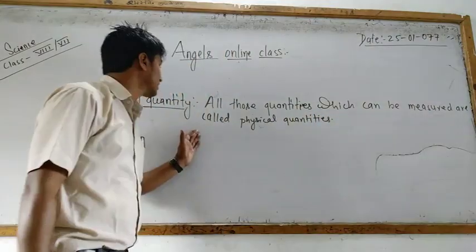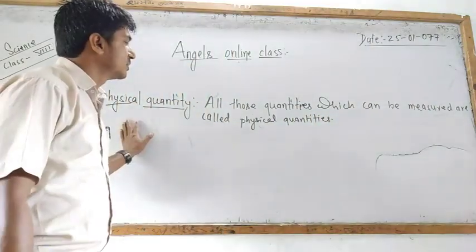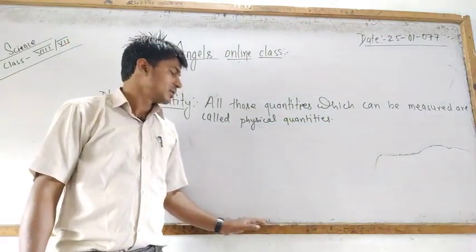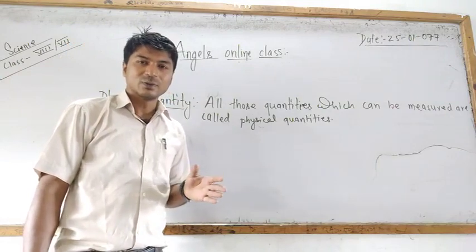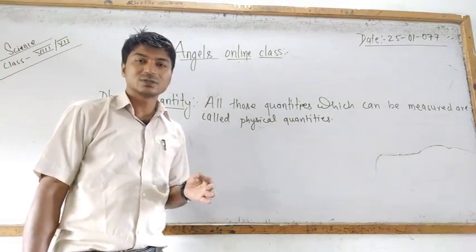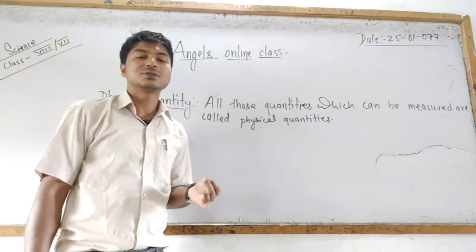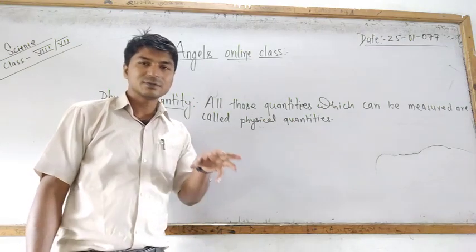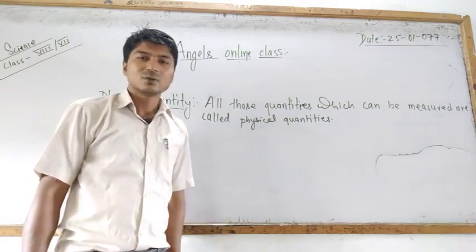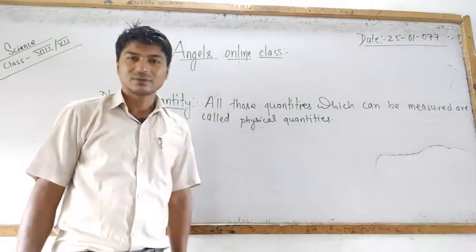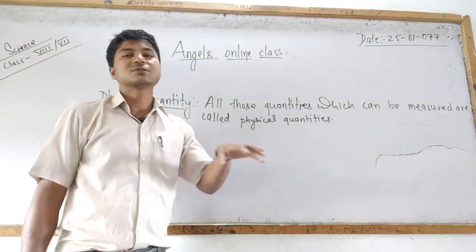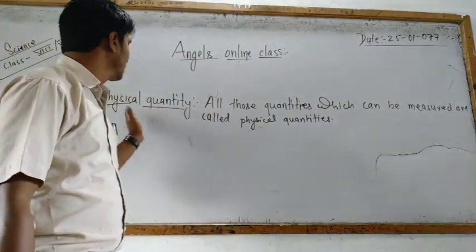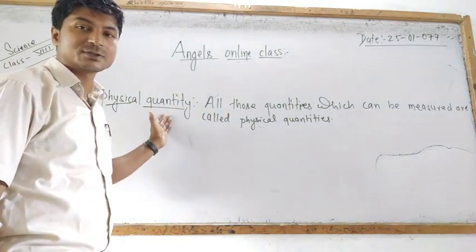This definition is according to physics, but in biology there are 5 sense organs: eye, nose, tongue, ear, and skin. Whatever we sense by means of these 5 sense organs are called physical quantities, because they have physical existence.